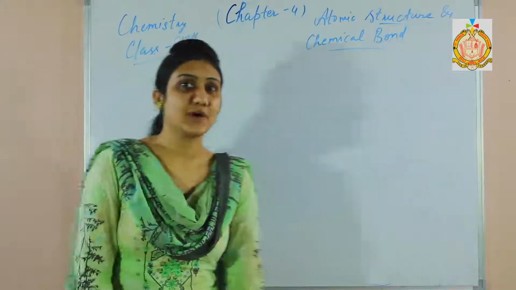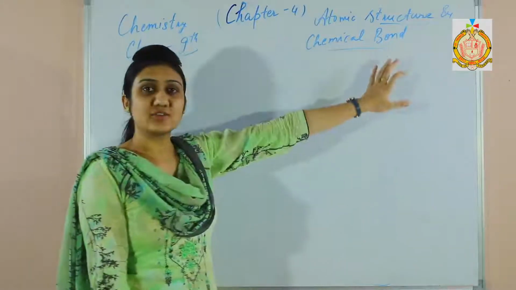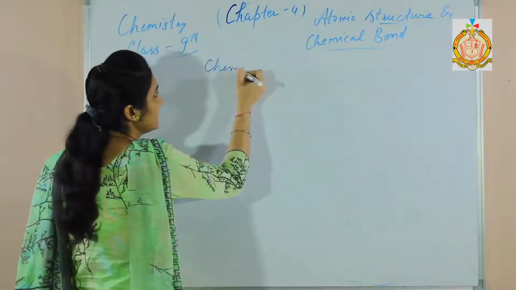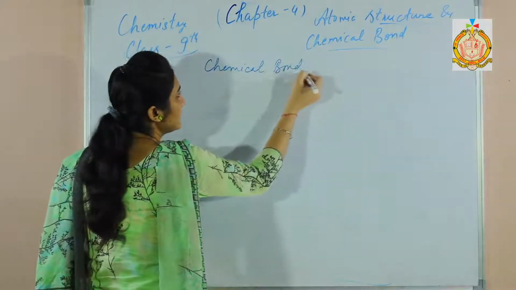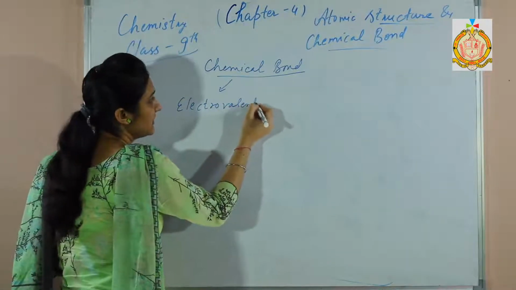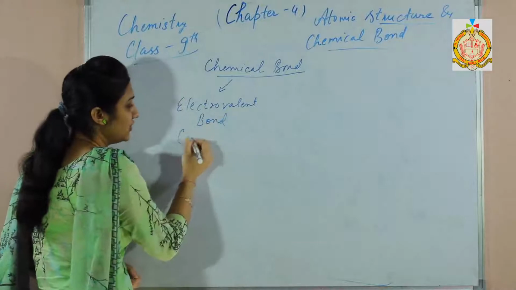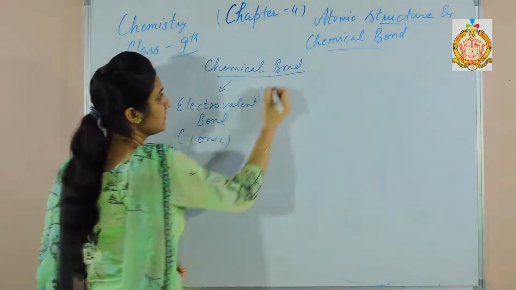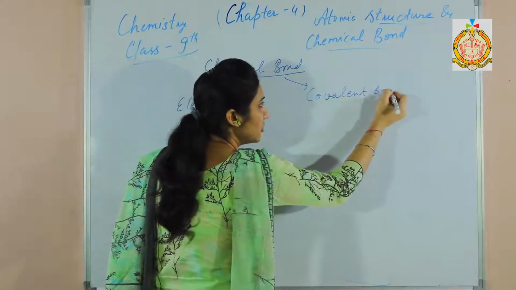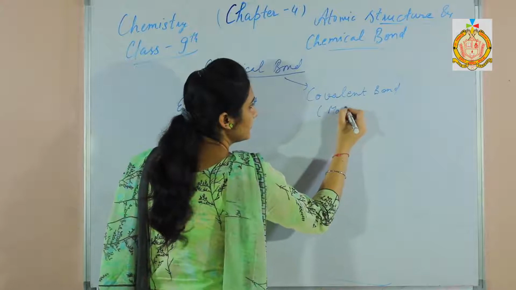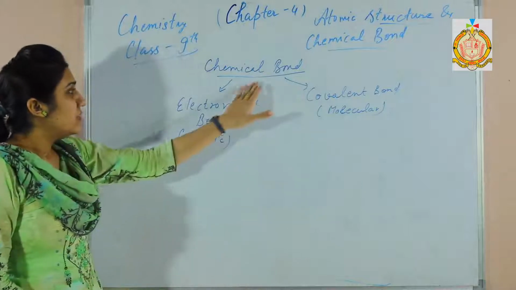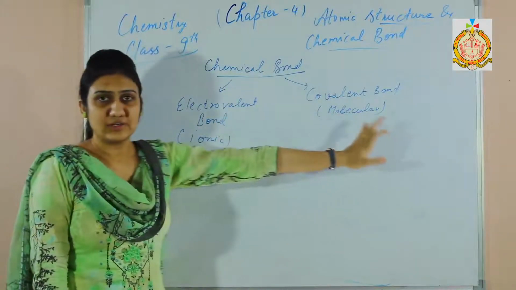Now we shall discuss chemical bonds. Atomic structure we have already discussed. Chemical bonds are of two types. That is, electrovalent bond or ionic bond, and the second one is covalent bond or molecular bond. So chemical bonds are of two types: electrovalent bond and covalent bond.